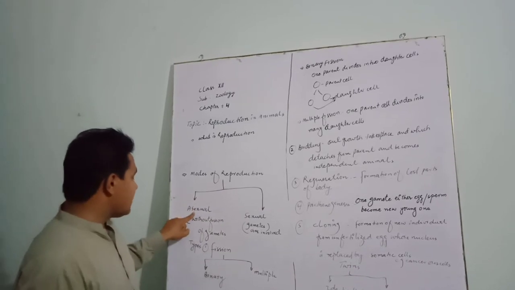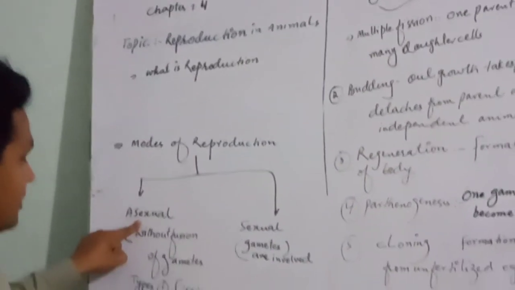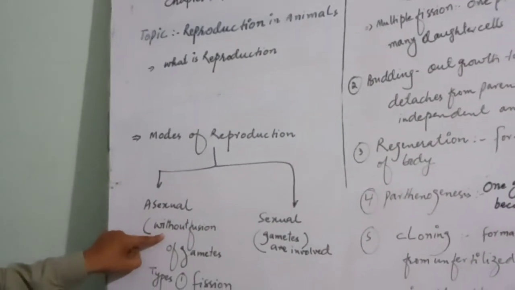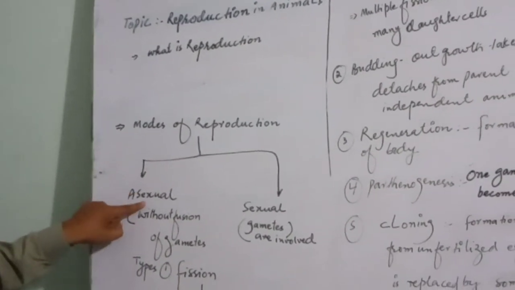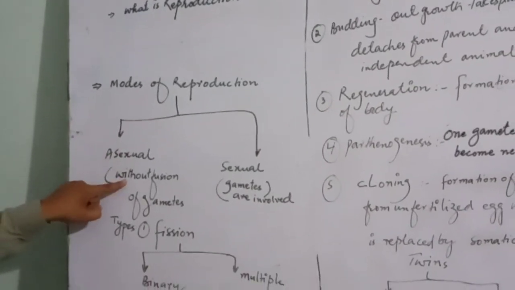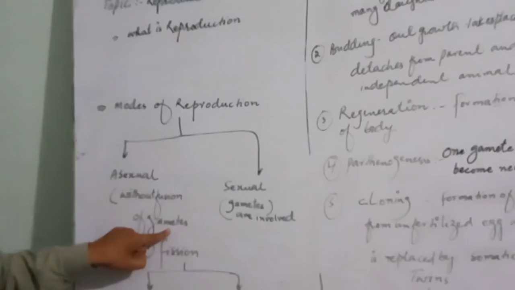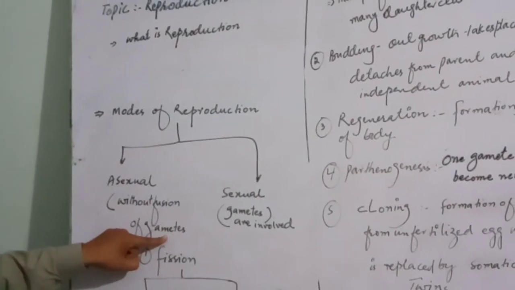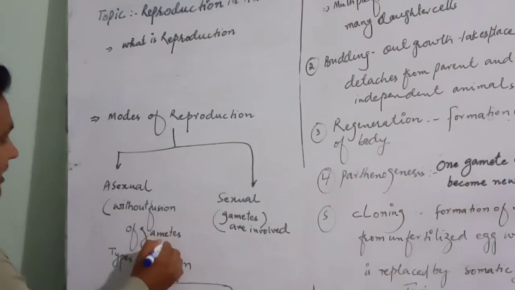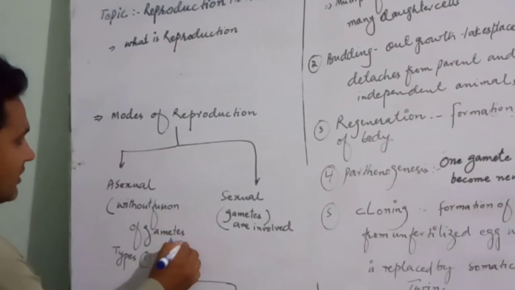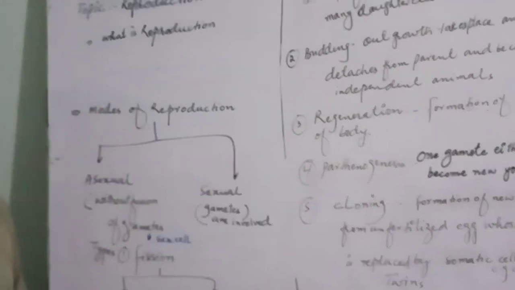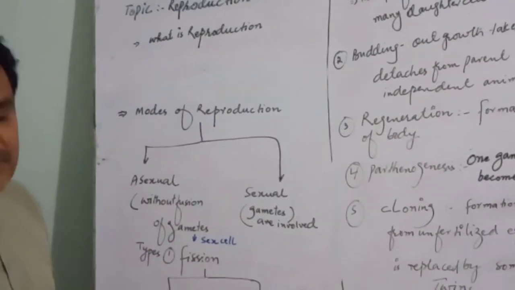The first one is called asexual reproduction. Asexual reproduction can be defined as the formation of young ones without fusion of gametes. Now, what are gametes? Gametes are sex cells, egg and sperm.